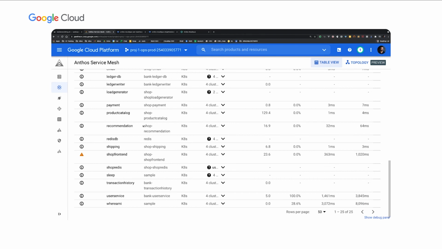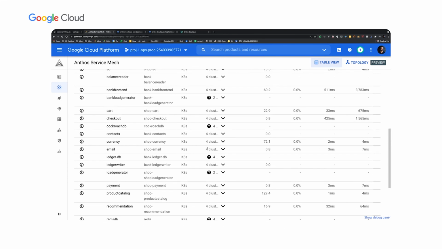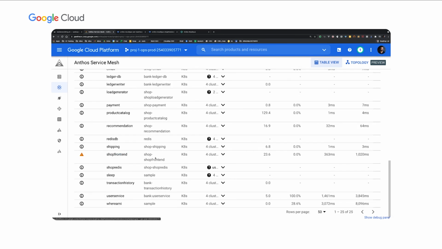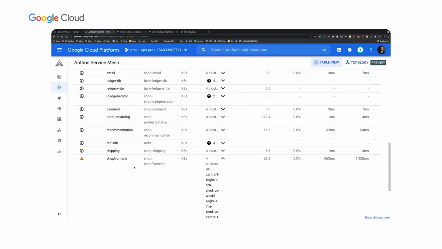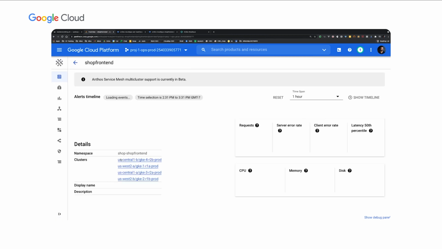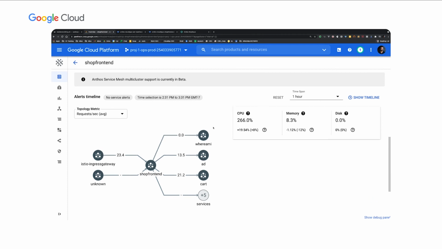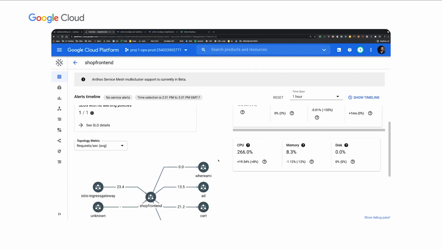So here I have all of my services that are running in multiple clusters. So for example, shop front end is running on 4 clusters. I can look at which 4 clusters it's running on. This comes completely out of the box without you having to instrument anything in the application. If I click on shop front end, I can get further information about this service. So I can see inbound and outbound services that it's talking to.